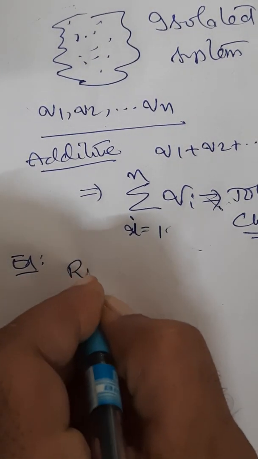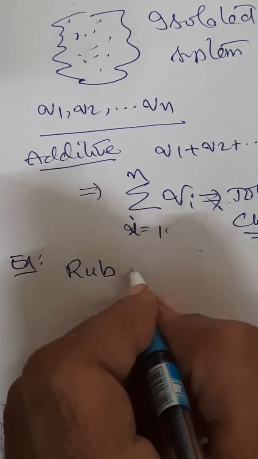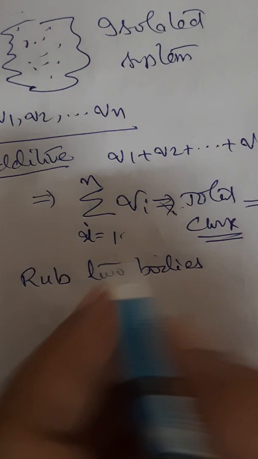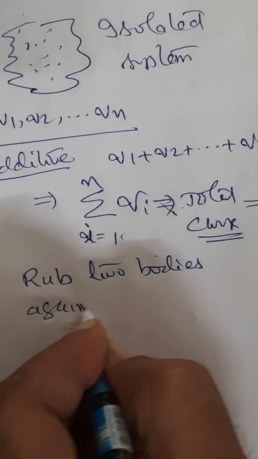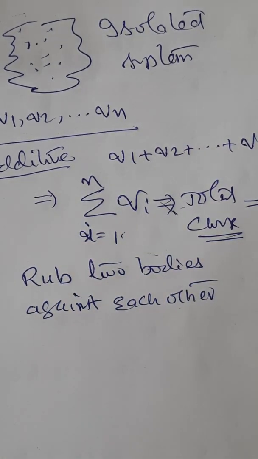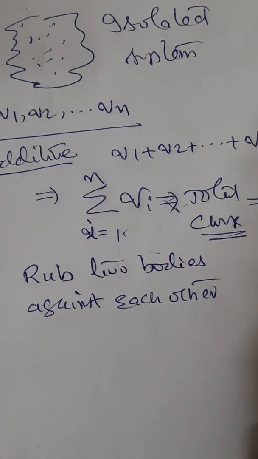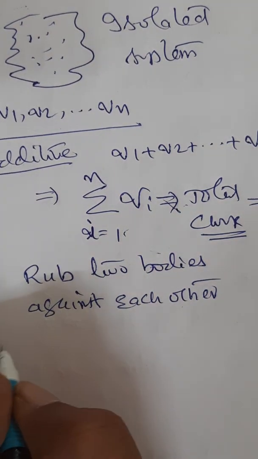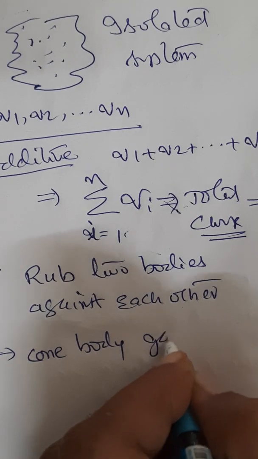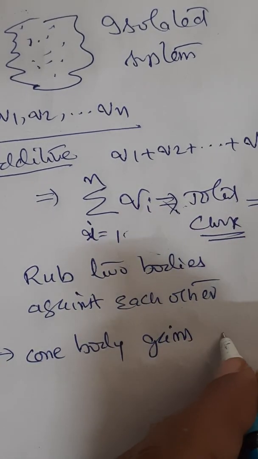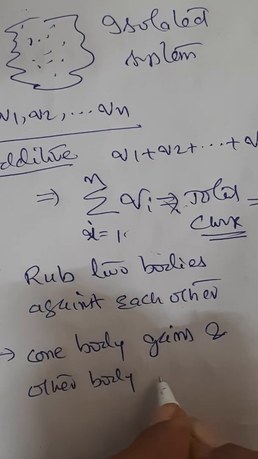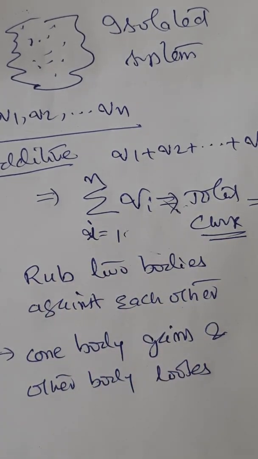Suppose you rub two bodies against each other. Just you are rubbing two bodies. What happens is, naturally one body gains and naturally the other body loses.